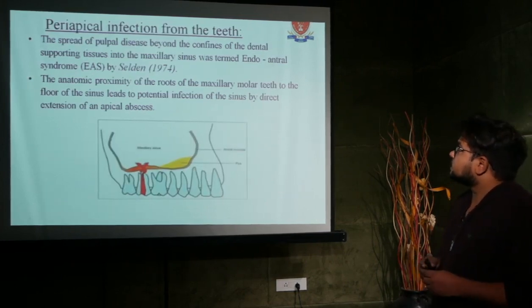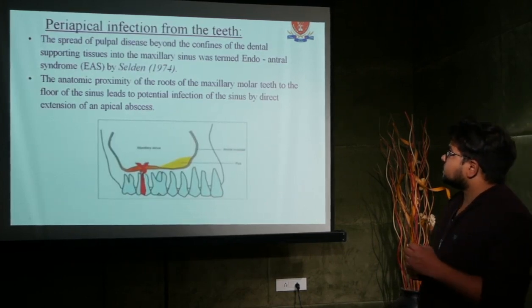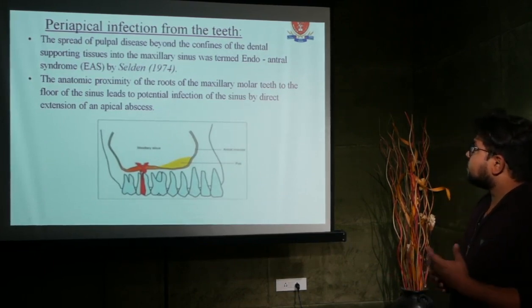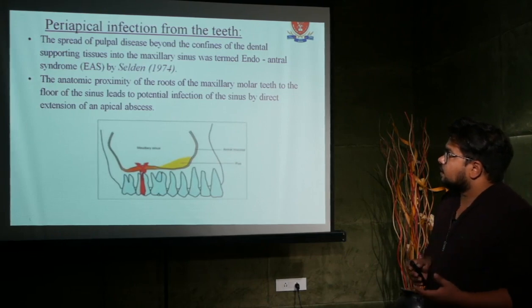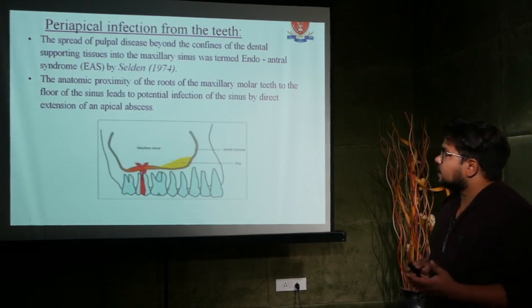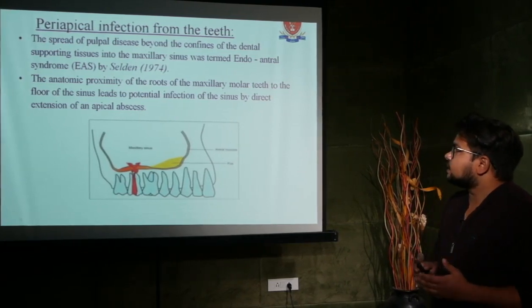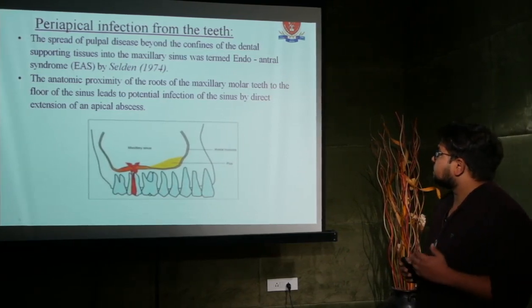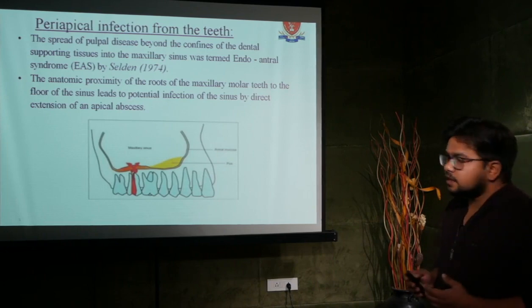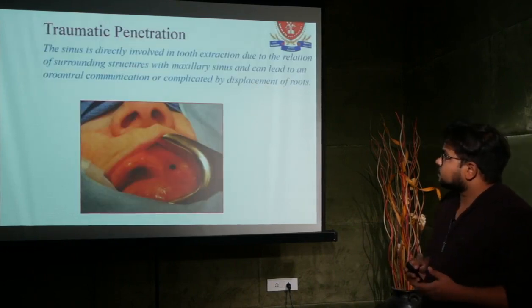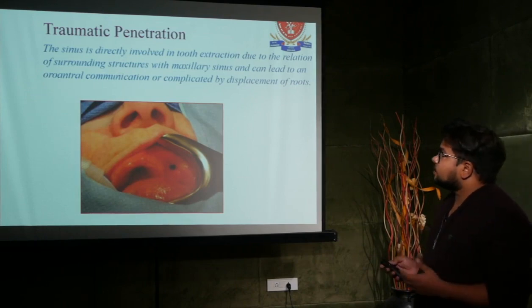Periapical infection from the tooth, the spread of pulpal disease beyond the confines of the dental supporting tissue into the maxillary sinus, was termed antrodental syndrome by Sheldon in 1974. The anatomic proximity of the roots of the maxillary molar teeth to the floor of the sinus gives potential for infection of the sinus by direct extension of the apical abscess. Traumatic penetration is also a cause of chronic maxillary sinusitis.